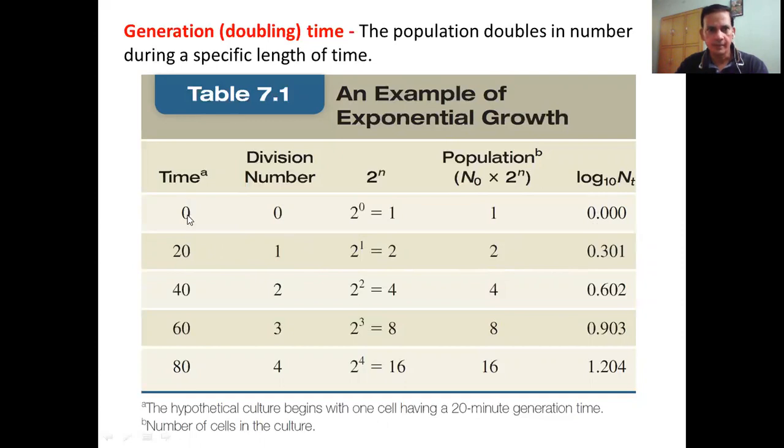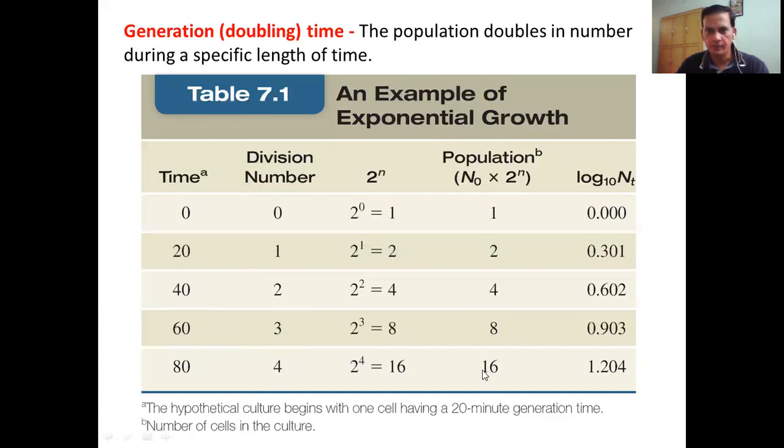Similarly, if we go on increasing the time, let's say from 0 to 80 minutes, we can see how many divisions have taken place, that is, how many complete cell cycles. From 0 it has come to 4 cycles. To know the exact population after 4 divisions, we go to 2 raised to power 4, that means 16.